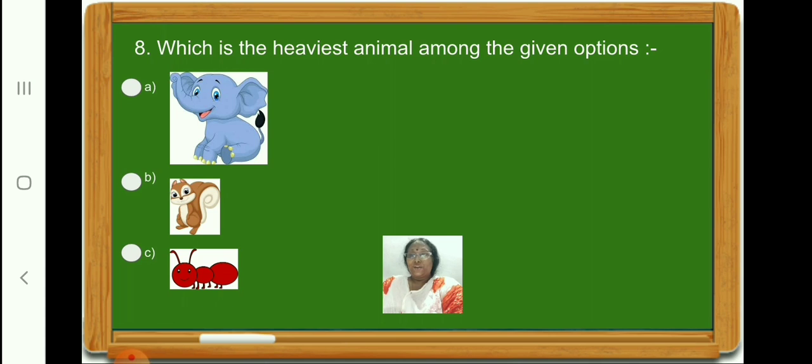Children, in question number 8, we have to find out which is the heaviest animal among the given options. Option A is an elephant. Option B, squirrel. Option C, a little ant. So children, which is the heaviest among these three? Yes, option A, an elephant. So let us click on option A. Now let us go on to the next question.